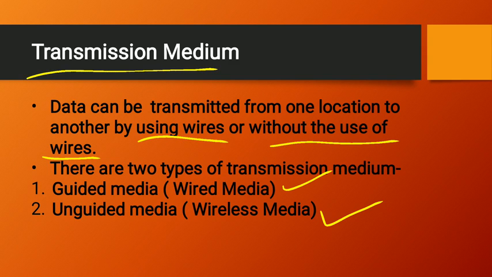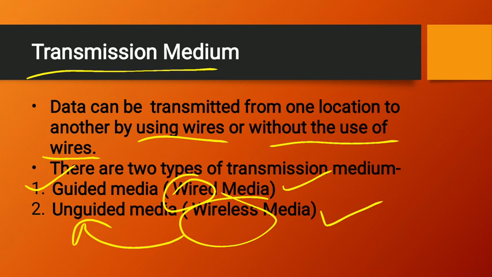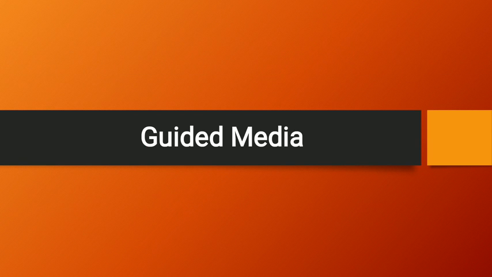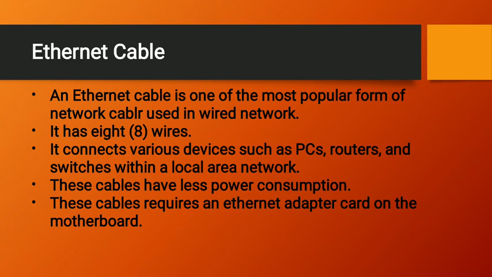Wires, as you know, means guided. Wires will guide you where you have to send the data, and wireless means you have an internet connection or a wireless connection or any other kind of connection. If you are having that, it will be known as unguided media. Okay, so let us see guided media.